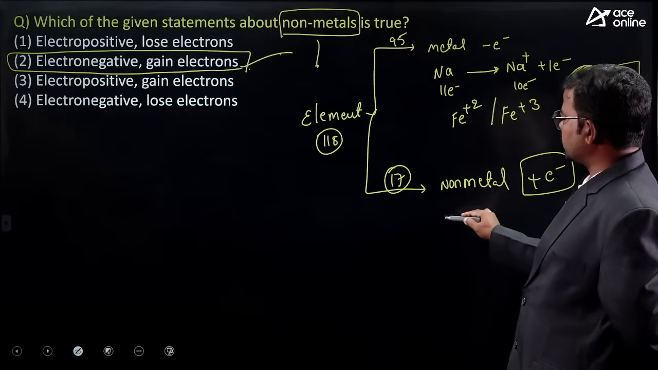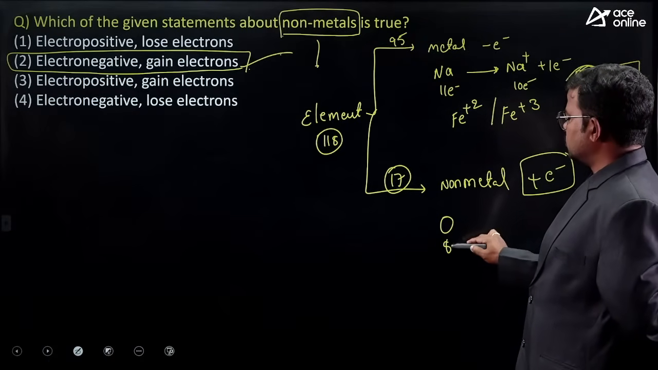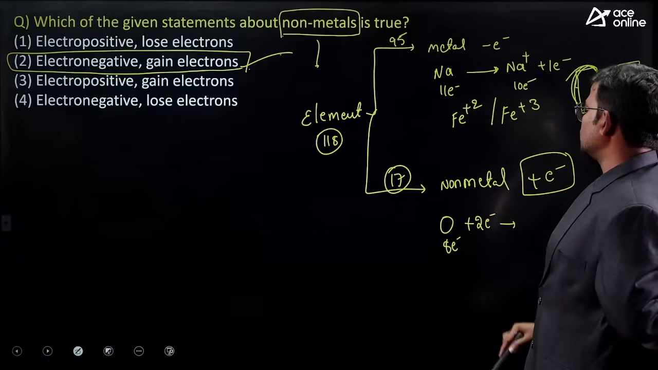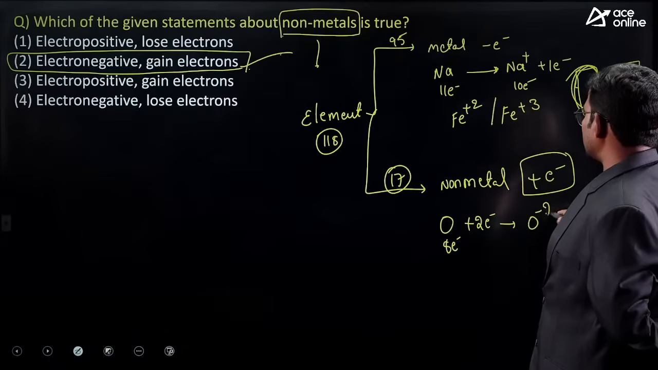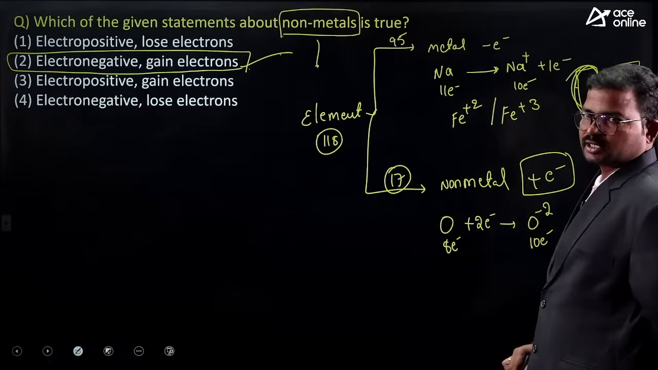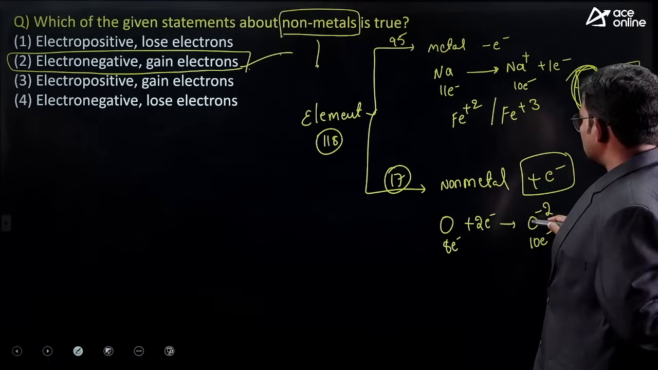Okay, let's consider one example, oxygen. Here it has 8 electrons. When it receives 2 electrons, it is converted to O minus 2, so the total number of electrons is 10. So this is a non-metal.